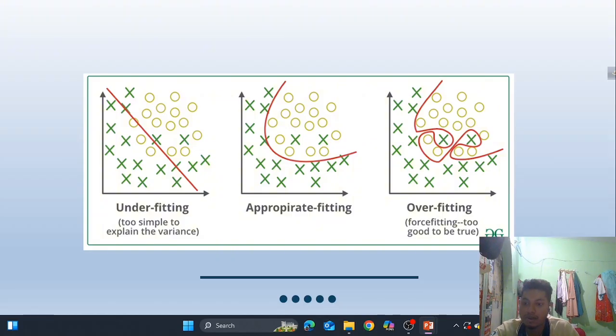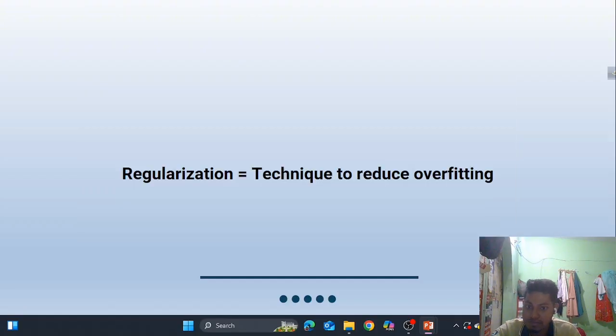Overfitting is a problem when a model learns the training data too well, including its noise and outliers. As you can see, the model has learned or drawn the hyperplane perfectly. As a result, we get higher accuracy on training data, but lower accuracy on test data. In the other case, the model is unable to capture the underlying pattern, thus we get worse performance on both training data and test data. But our model should fit like this. That's why we get higher accuracy on both training data and test data.